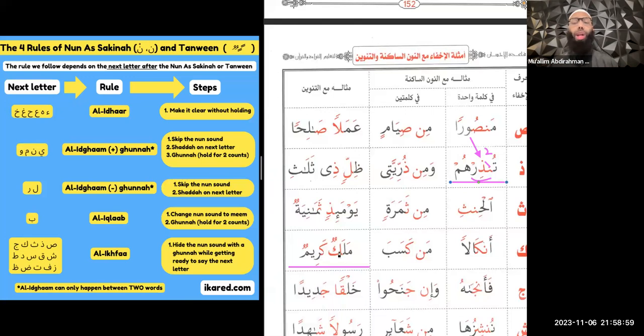Here we have, if this rule were not there, what would have been malakun karimun. But remember, we're going to do al-ikhfa. We're going to hide the noon sound with a ghunna while getting ready to say the next letter. So I'm going to cross out one of the double marks. All right. Now remember, we're not going to cross it out all the way. There's still going to be a slight noon sound, but we're going to hide it. And we're going to hide it with a ghunna, 2 counts, while we get ready to say the next letter. And here the next letter is kaf. So we're going to say malakun karimun. Again, malakun karimun.